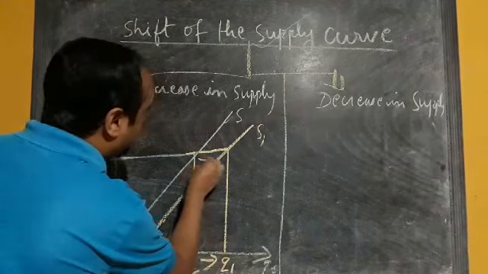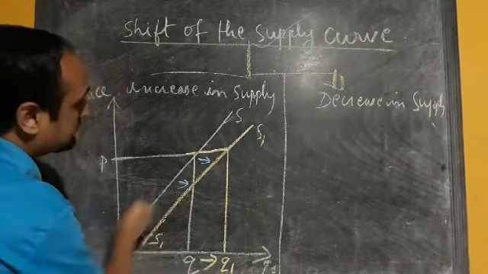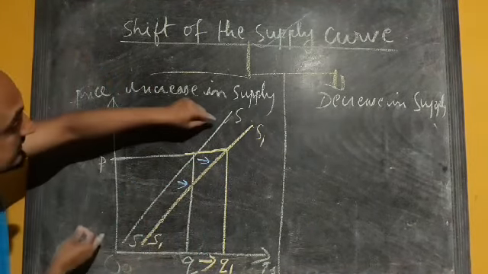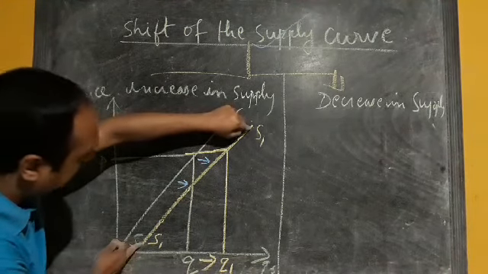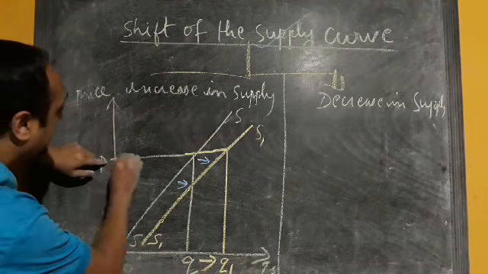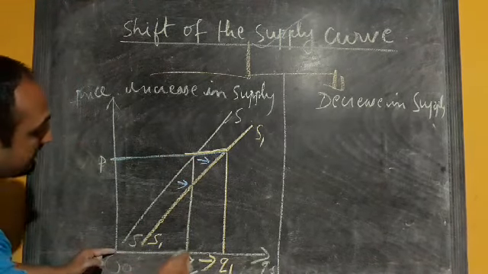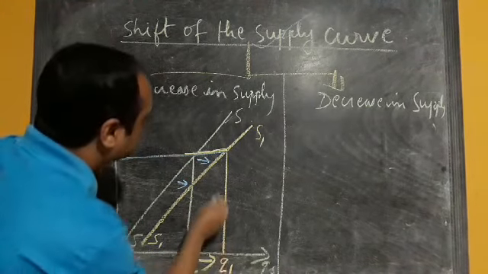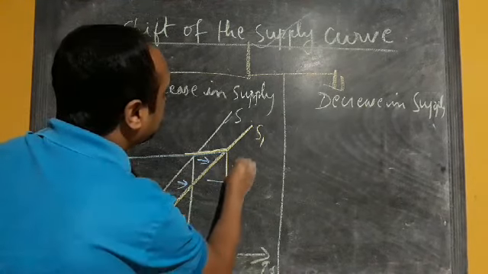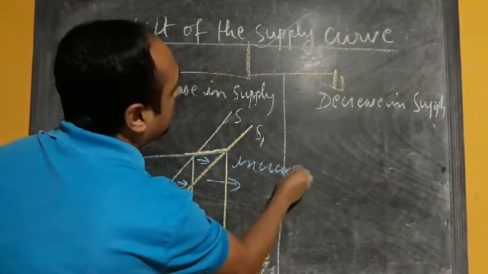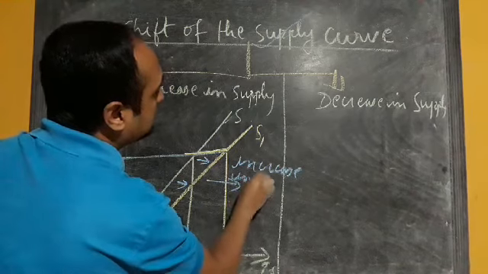So due to that, our new supply curve is S1. We can see that at the same price OP, the quantity supplied is increasing from OQ to OQ1. So this is the case of increase in supply.